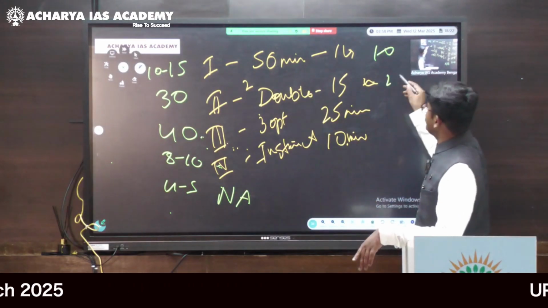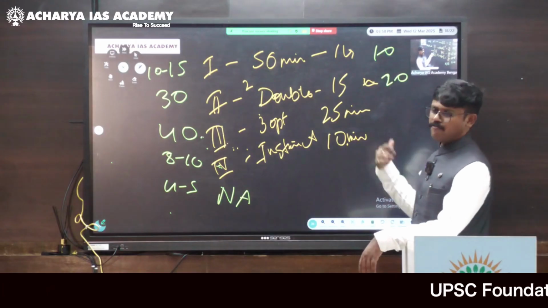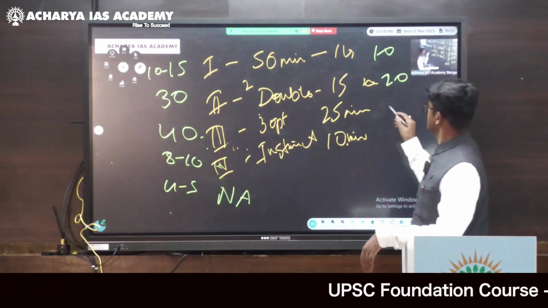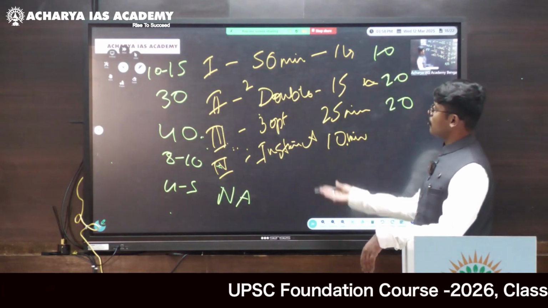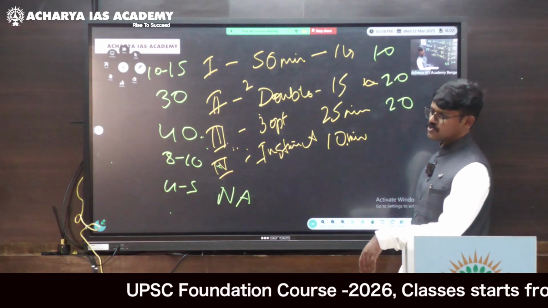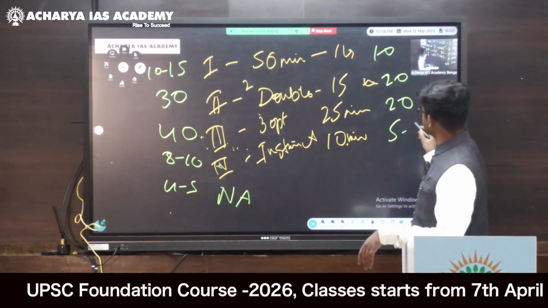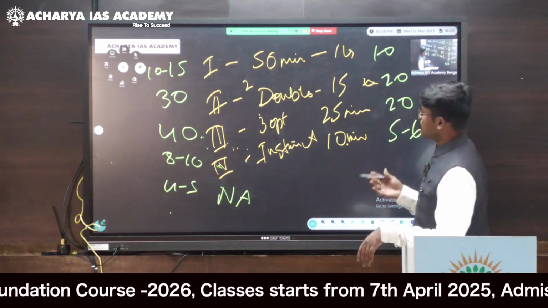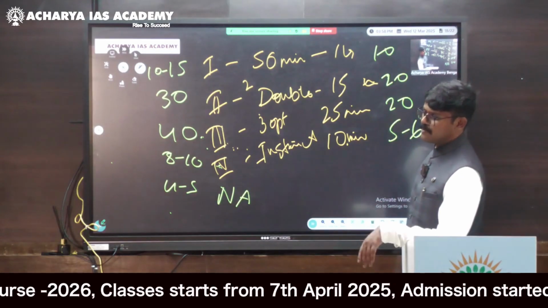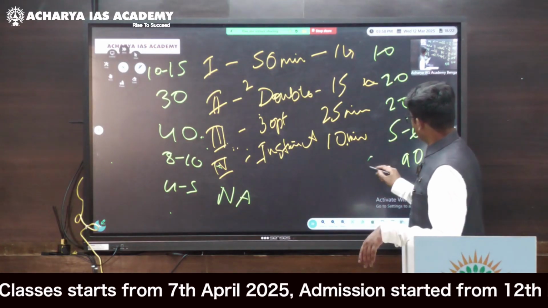So at least you should get 20 here. And out of 40, again the probability reduces. 20 questions. And now coming to your instinct questions also, right? So another 5 to 6 questions. So roughly out of 90 questions you are attempting, 55 you got correct.